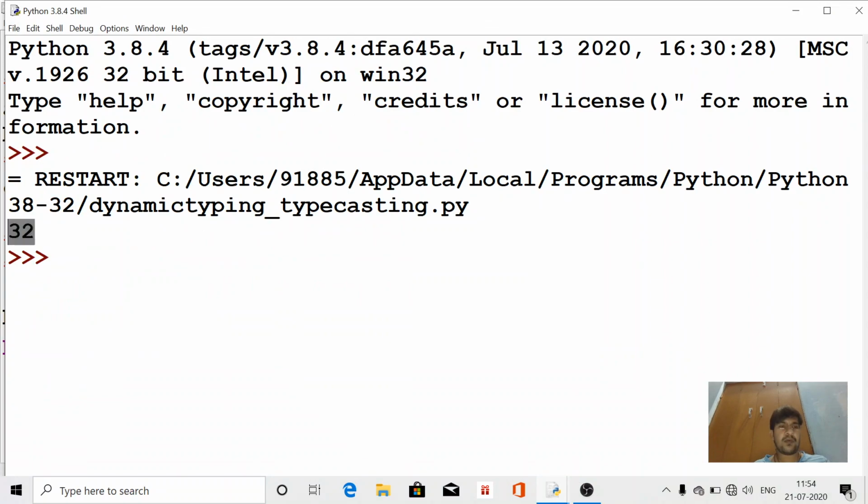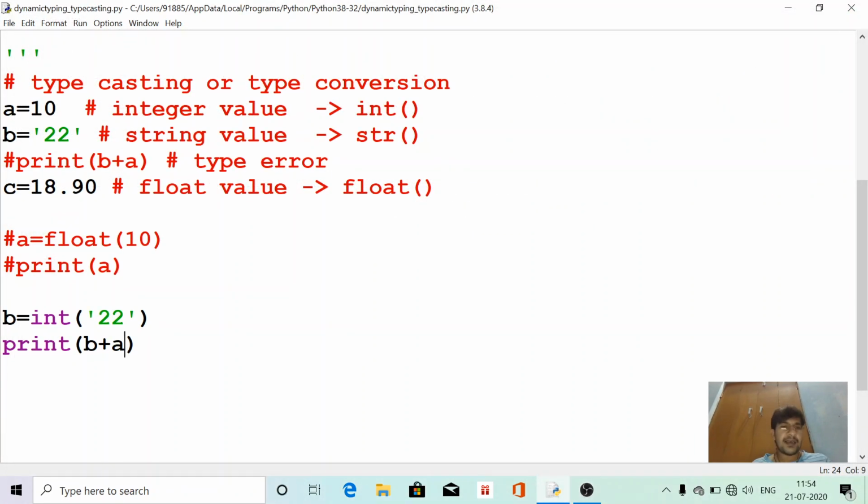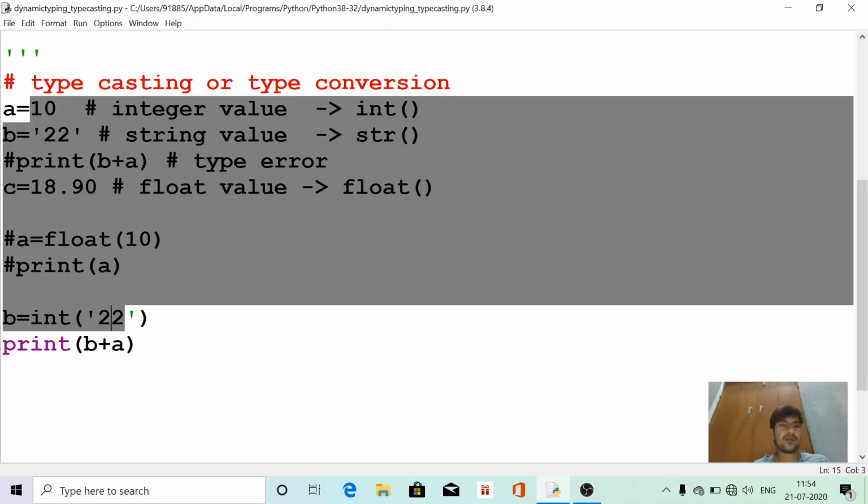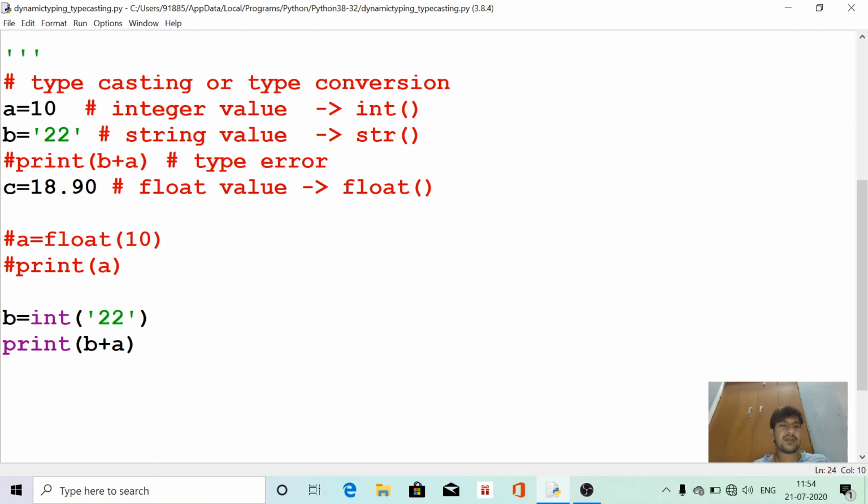Here both a and b will be added and the result produced is 32, because here b has been converted into an integer type value, so we can add an integer to an integer value. This is the type conversion.